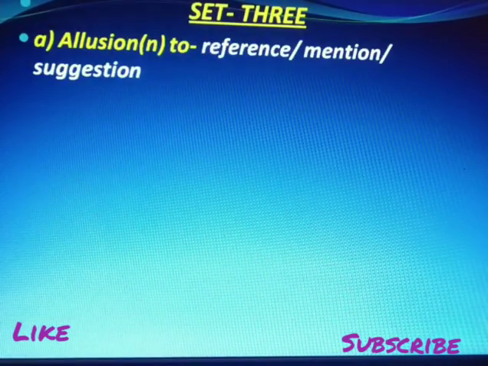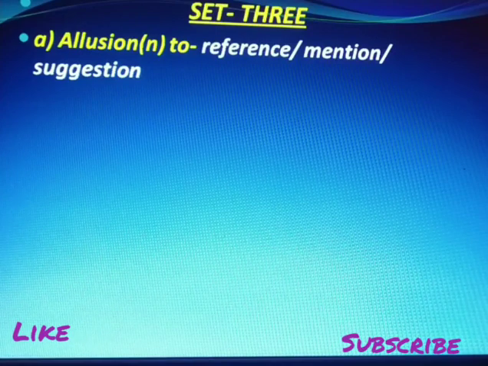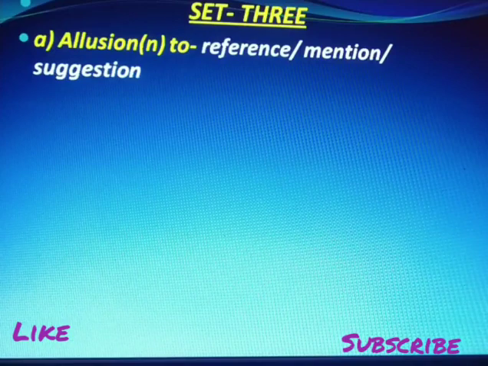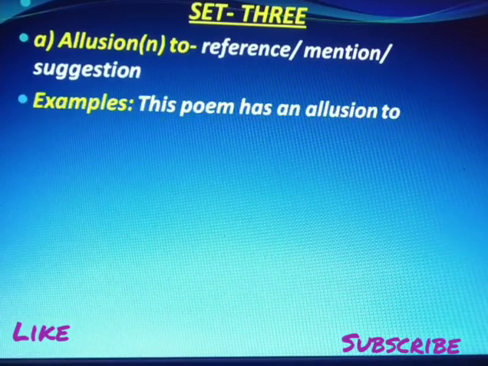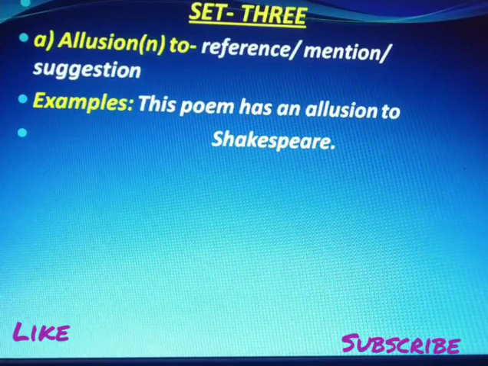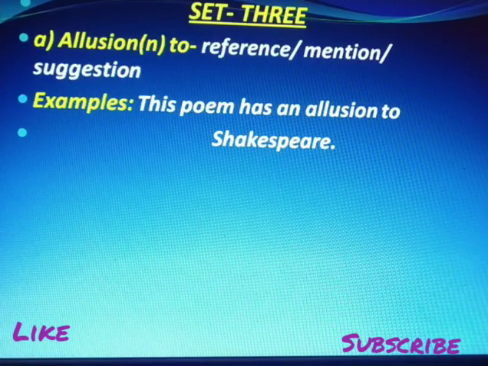Allusion is noun followed by to generally. Means reference, mention or suggestion. Example: this poem has an allusion to Shakespeare. In this poem we get the name of Shakespeare. So this poem has an allusion to, a reference to Shakespeare.